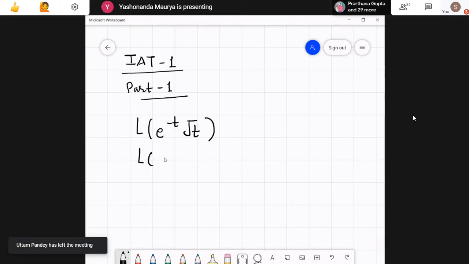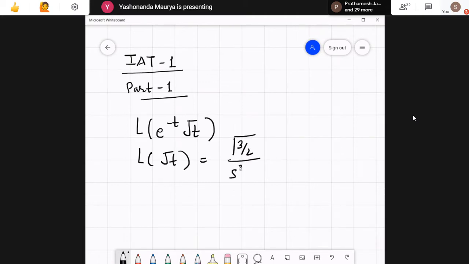So now the Laplace transform of square root t turns out to be gamma 3 by 2 divided by s raised to 3 by 2, which is nothing but 1 by 2 gamma of 1 by 2, into 1 upon s raised to 3 by 2.